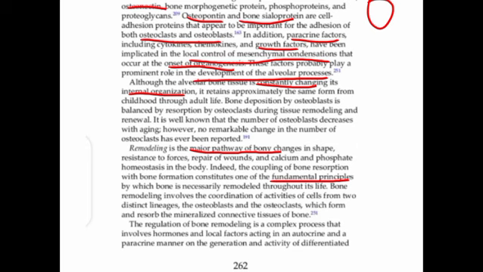Bone remodeling involves a coordination of activities of cells, and we know two major cells, osteoblast and osteoclast, where one resorbs the mineralized connective tissue and the other forms it. The regulation of bone remodeling is a very complex process that involves hormones and local factors. We know hormones like calcitonin and parathyroid hormone, and local factors also act in an autocrine or paracrine manner on the generation and activity of the differentiated